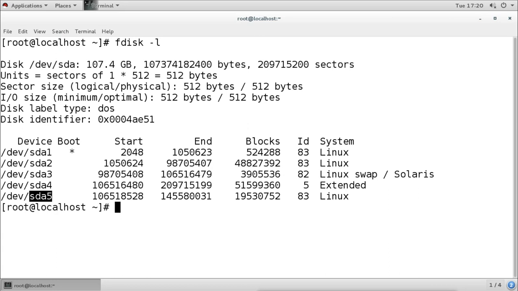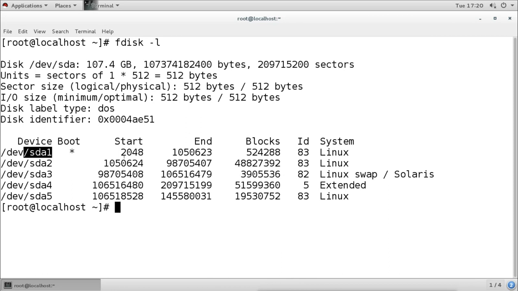All these partition device files are also under the dev directory. So we have a total of 5 partitions, and we created these manually, because at the time of installation I chose to create the partitions manually.